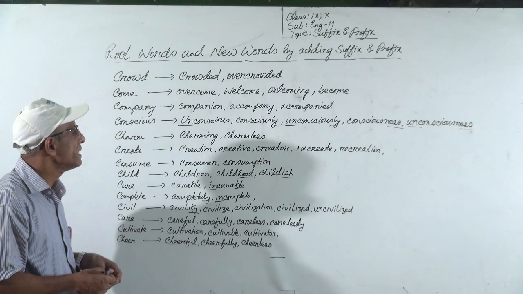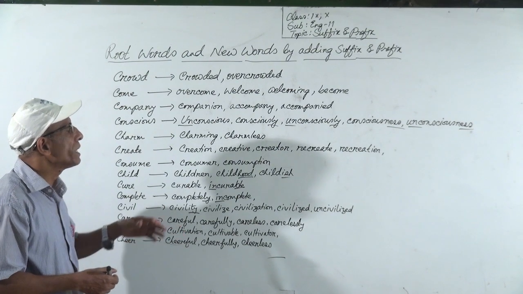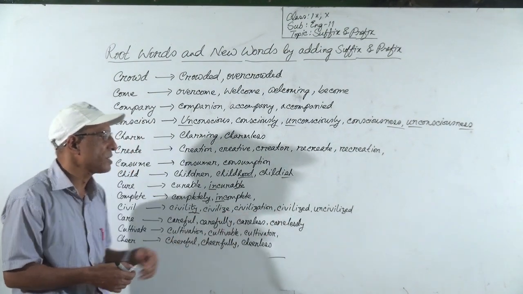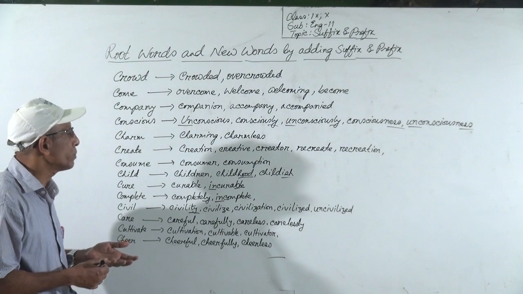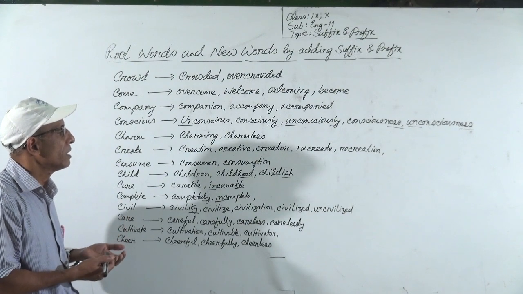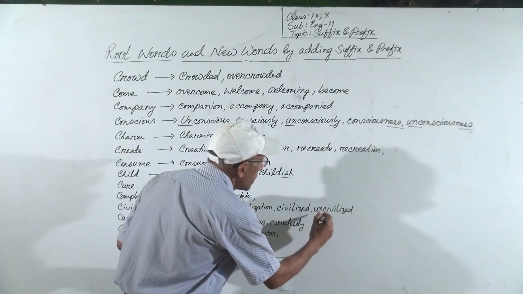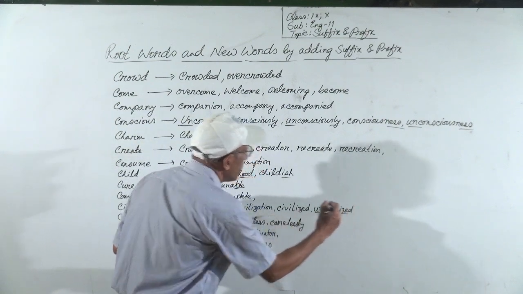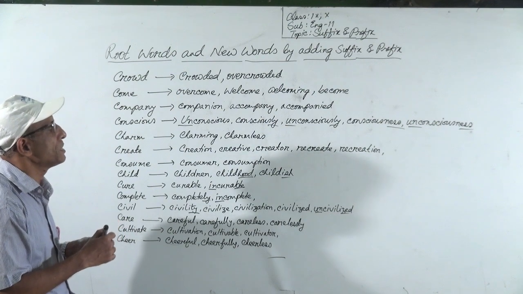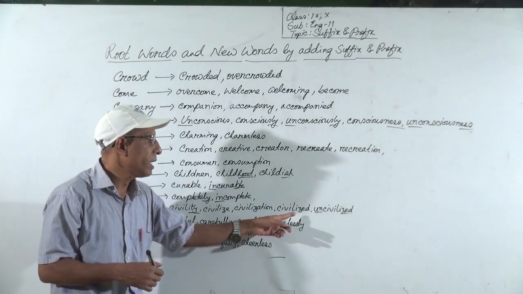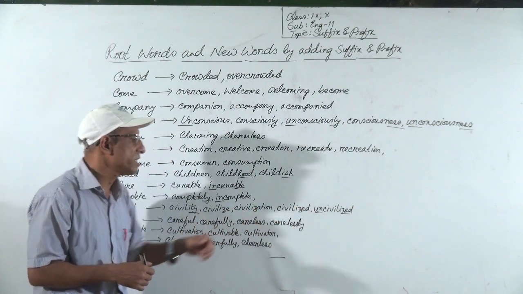Civilization is noun, but civilized is adjective. We can make adjective civilized by adding suffix, or we can use uncivilized, by adding suffix and prefix. Uncivilized is opposite of civilized.